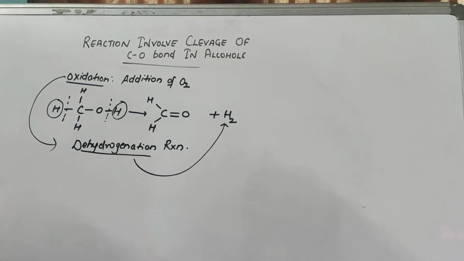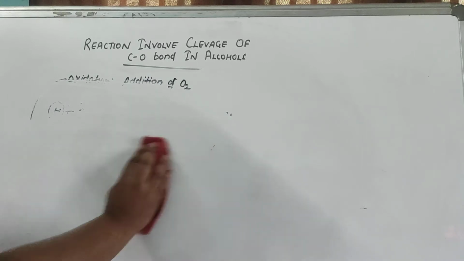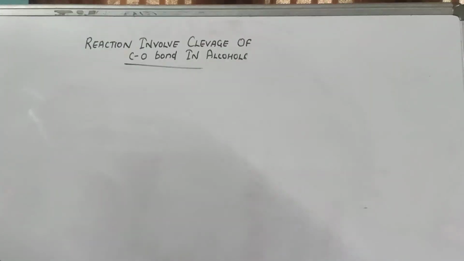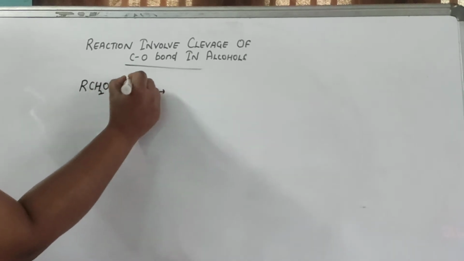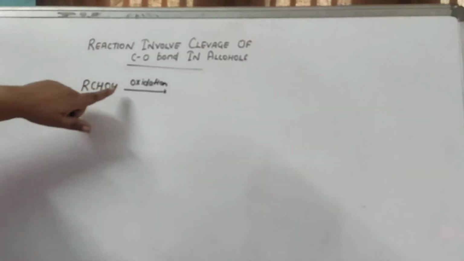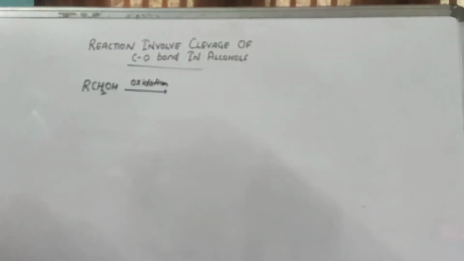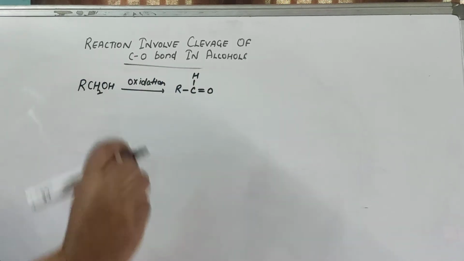Now next we can see on page number 340. On page number 340 they have taken an alcohol, RCH2OH. So this is undergoing the oxidation process. When you oxidize an alcohol, you can get an aldehyde. What is the functional group of aldehyde? CHO. So you will get RCH double bond O.